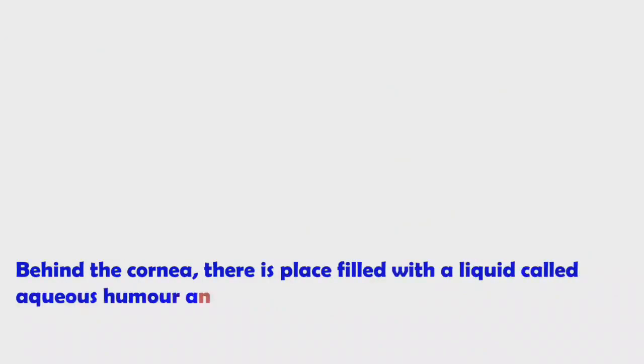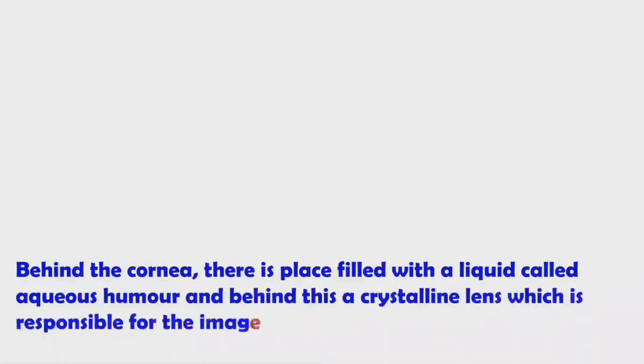Behind the cornea there is a place filled with a liquid called aqueous humor. Behind the aqueous humor there is a crystalline lens, the eye lens, which is responsible for image formation.